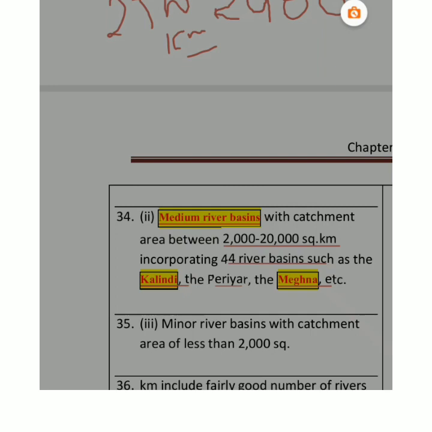And the second thing which you come across is that maximum rivers discharge their water in Bay of Bengal as compared to Arabian Sea, right? So we have to identify some northern rivers, right?